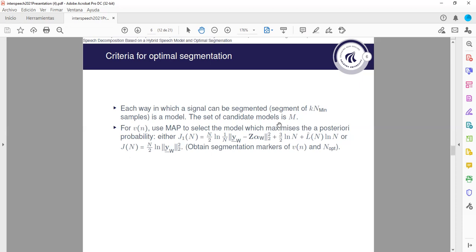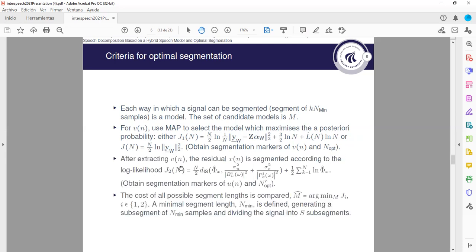Each segment has a model, and the set of candidate models is denoted as M. For the voice pitch, the maximum a posteriori criterion is used to select the model which maximizes the a posteriori probability. So one can choose from either this cost function, which consists of a likelihood and a model penalizing term, or this cost function if there is no harmonic in the signal. And this allows us to obtain segmentation markers of the voice pitch and the optimal segment length. And I will describe how this is done, or briefly mention it.